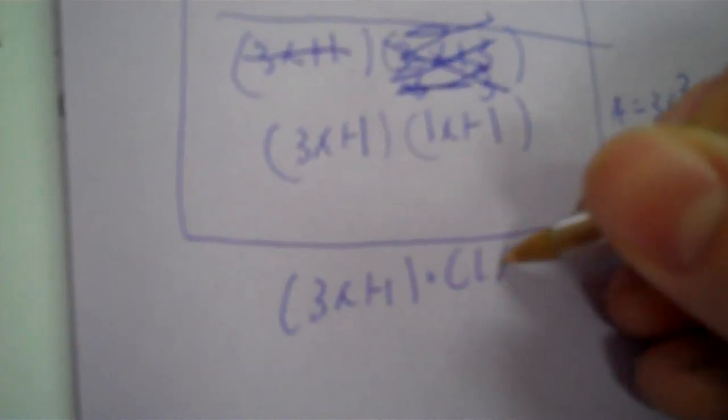It's just 3x plus 1 times 1x plus 1. Get rid of the 1 off the x, you keep the 3. Okay, 1x needs to be written as x. So this is written as this. This is replaced with this. I mean, if you FOIL, you have 3x second, then 3x and 1x makes 4x, 1 and 1 makes 1. So you do not bring that number you're dividing by outside. So you replace this with this. Cross that out, and over here you replace it with 3x plus 1 times x plus 1.